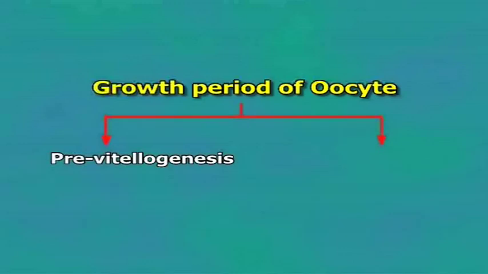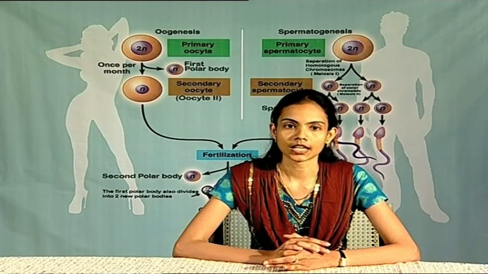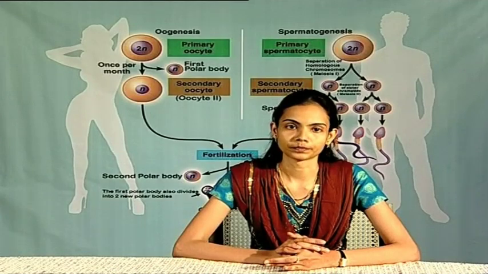The growth period of the oocyte is divided into pre-vitellogenesis and vitellogenesis. Pre-vitellogenesis. During this growth period, the primary oocyte's nucleus and cytoplasm increase enormously in volume.